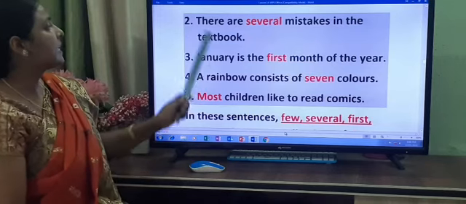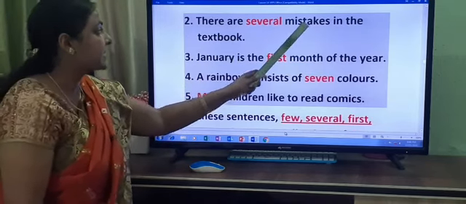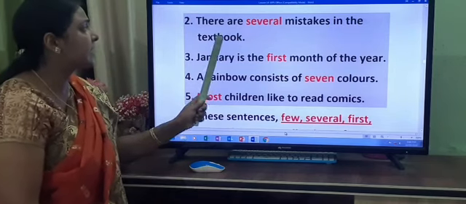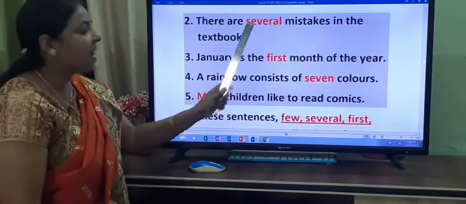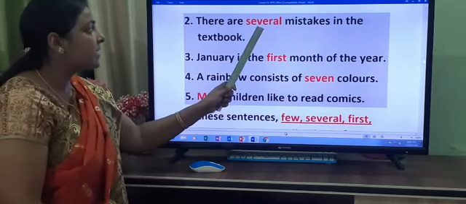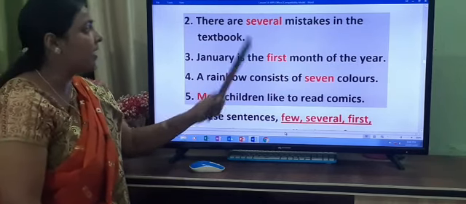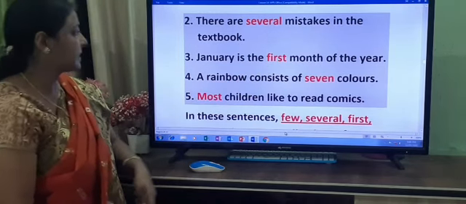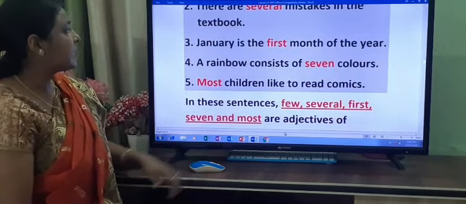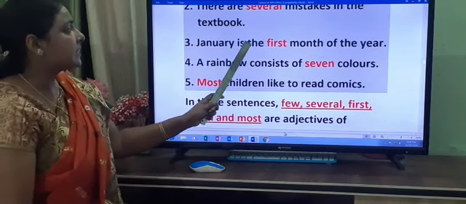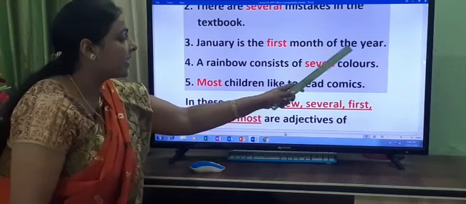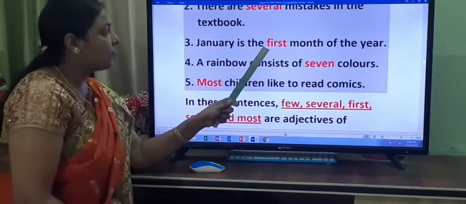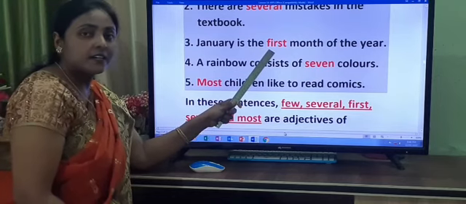The next is, there are several mistakes in the textbook. How many mistakes are there in the textbook? Several. So several is what? Adjective of number, and it describes the noun mistakes. The next is, January is the first month of the year. So, first is what here?